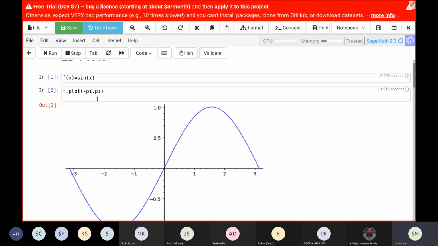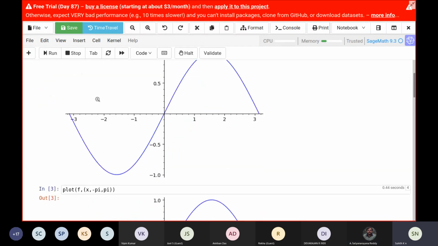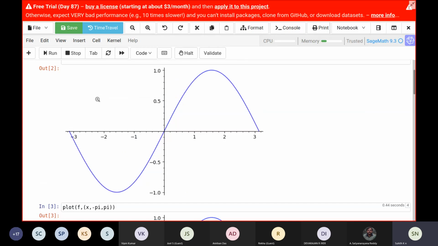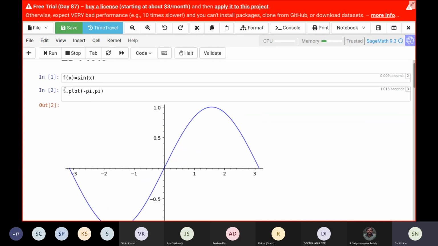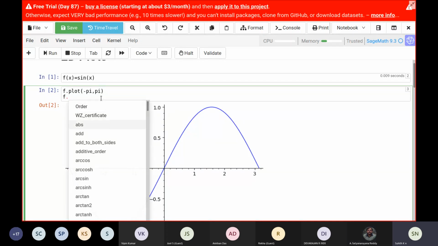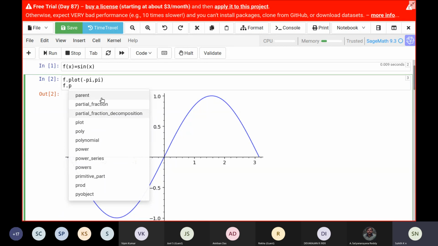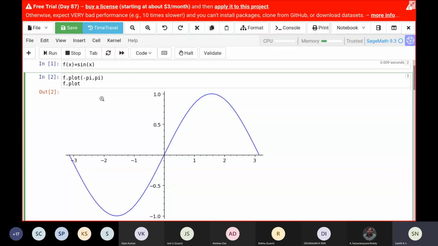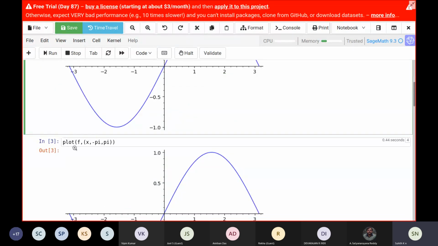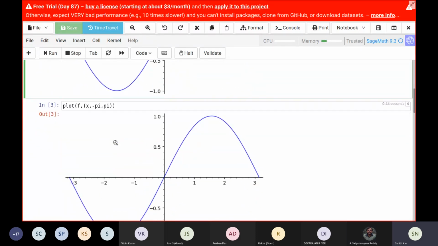So you can either write f.plot or plot of f. Sometimes you define the function and you want to do f dot and see whatever is available. So you press tab and you look at it and you get plot somewhere here. I press P, and you can see I have plot. And sometimes you would want to just write plot of whatever function you want, and so you can use plot of the function and give the range. It's almost the same.